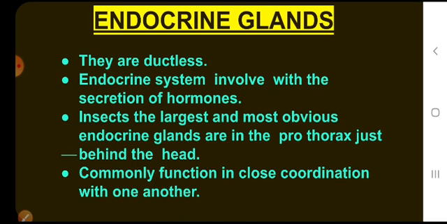First of all, we will see endocrine glands. Endocrine glands are ductless glands. Their secretions are usually released directly into the hemolymph, like the blood of humans. The endocrine system involves the secretion of hormones that commonly function in close coordination with one another.